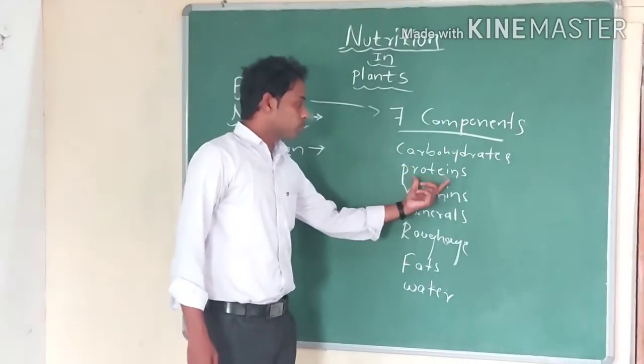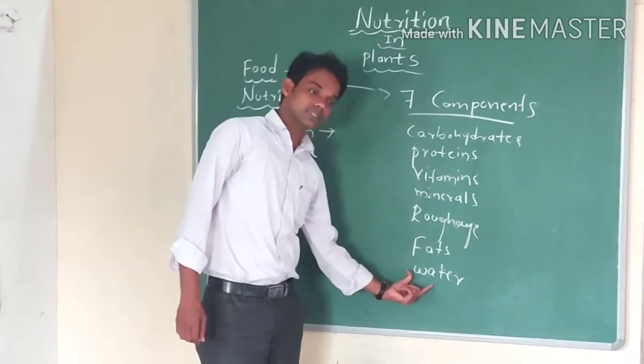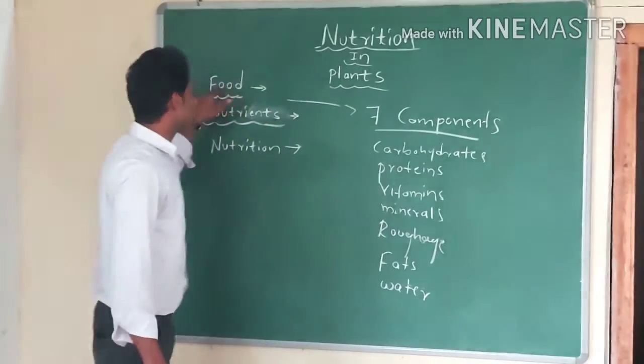Carbohydrates, proteins, vitamins, minerals, roughage, fats, and water. These are the 7 components of food.